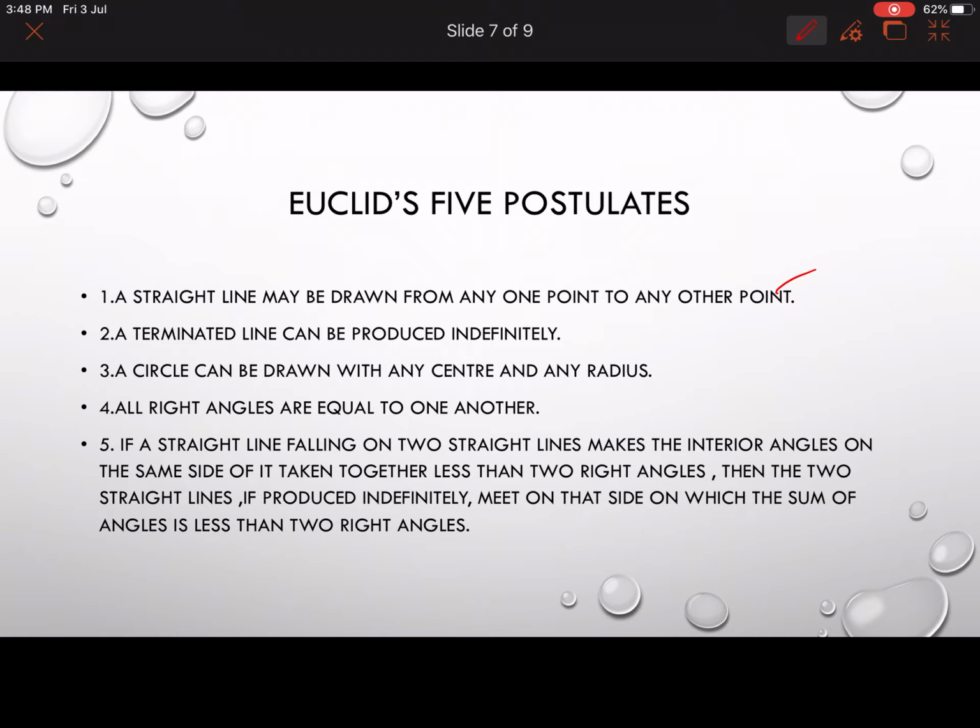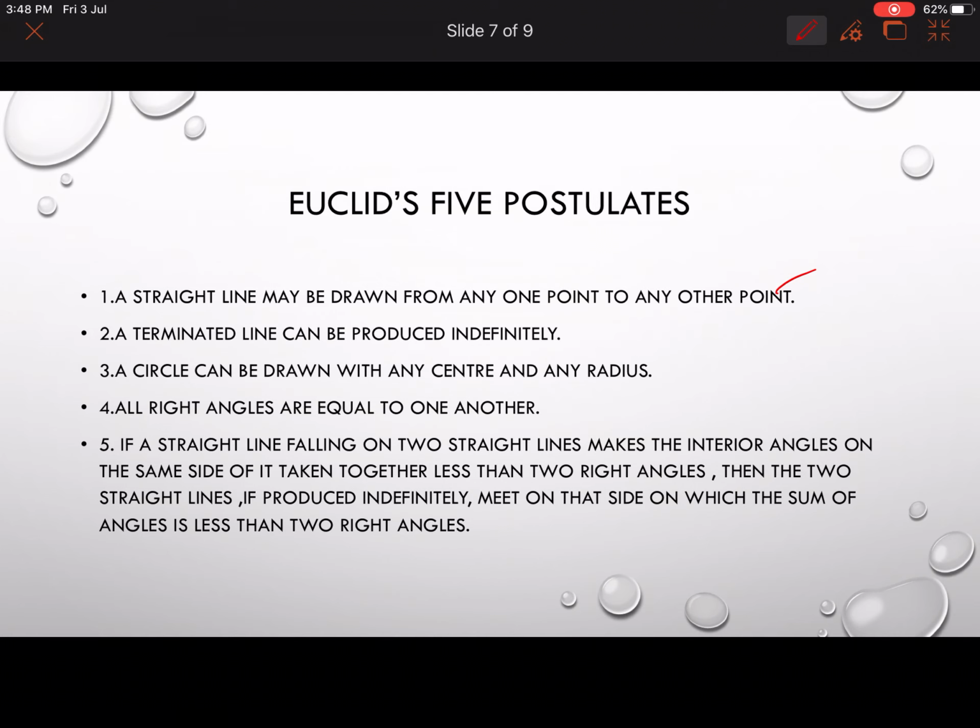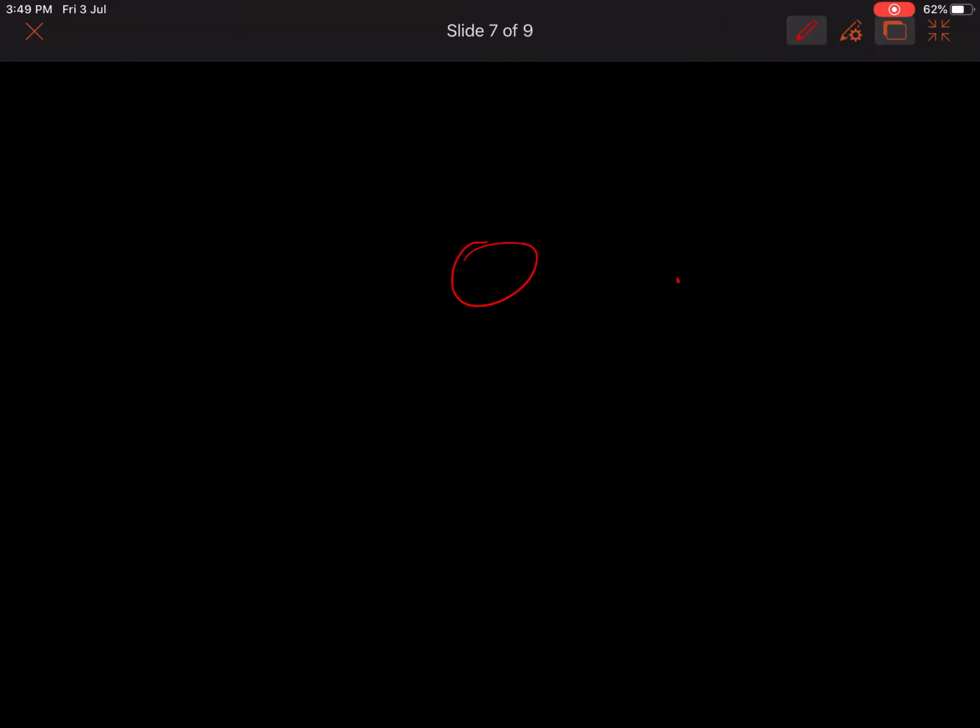A terminated line can be extended indefinitely. Suppose you have drawn a line and stopped it at these two points, but you can extend them indefinitely, means you can draw it to any length. Next, a circle can be drawn with any radius and any center. Yes, you can draw a circle with any center, any radius, that is your wish.